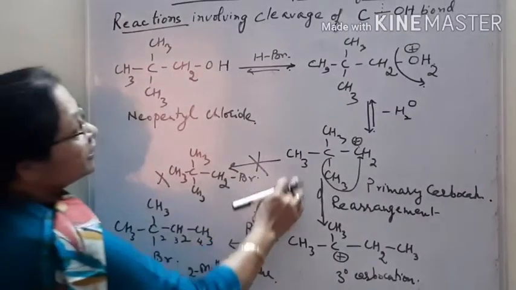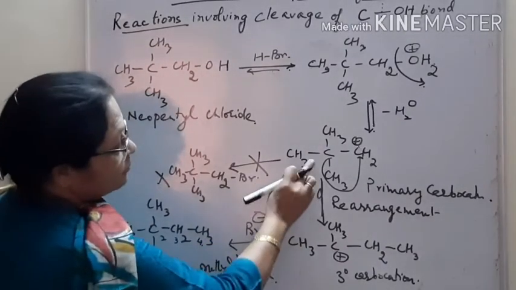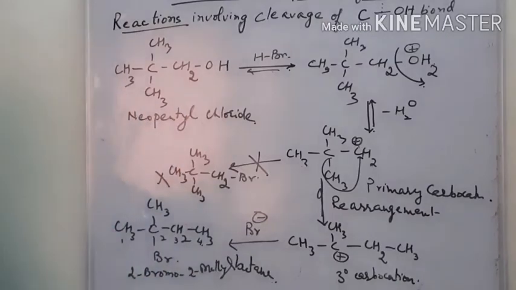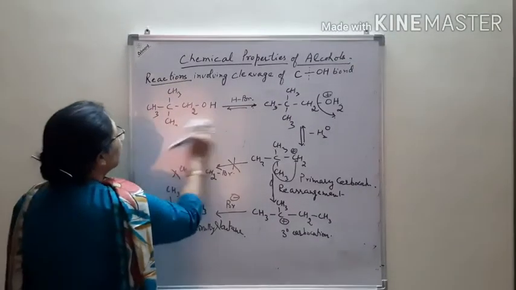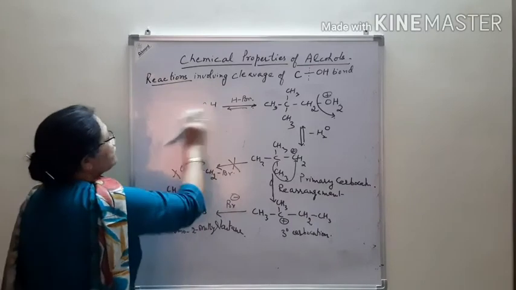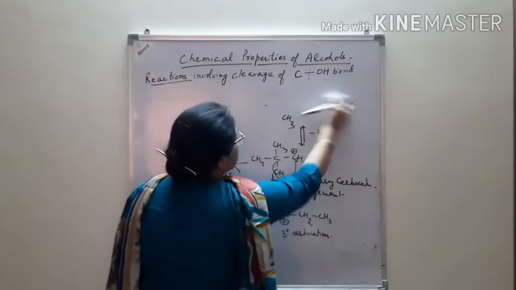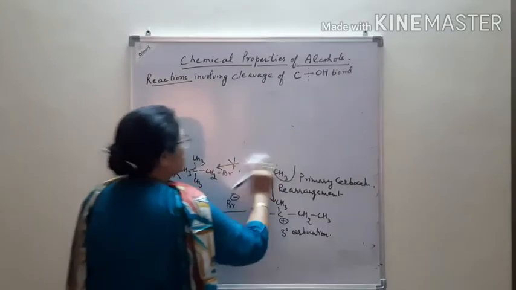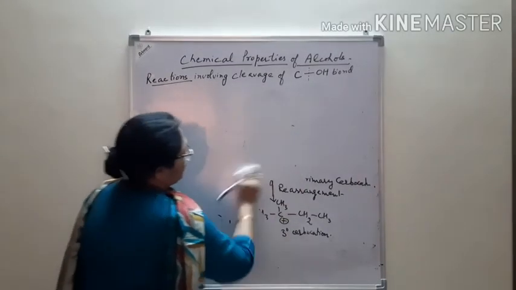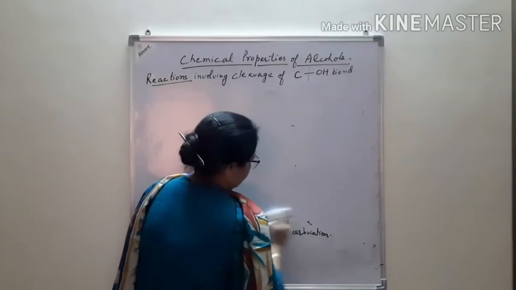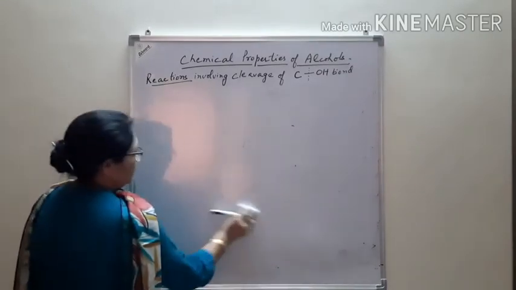Because rearrangement has taken place, primary changes into the more stable tertiary carbon. And similarly, there are a number of reactions in which rearrangement takes place and more stable carbocations are formed. Okay.